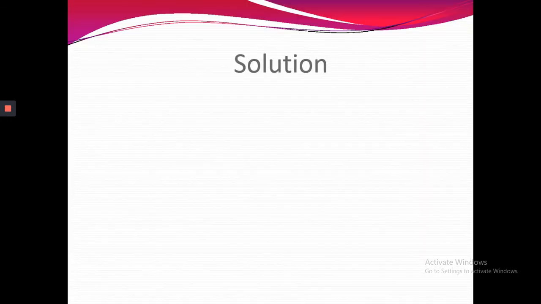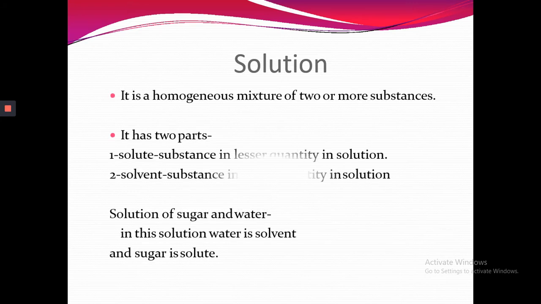What are solutions? A solution is a homogeneous mixture of two or more substances. It has two parts: one is solute and another is solvent. What is solute? The substance in lesser quantity in a solution, or we can say the one which we are dissolving, is the solute. What is solvent?